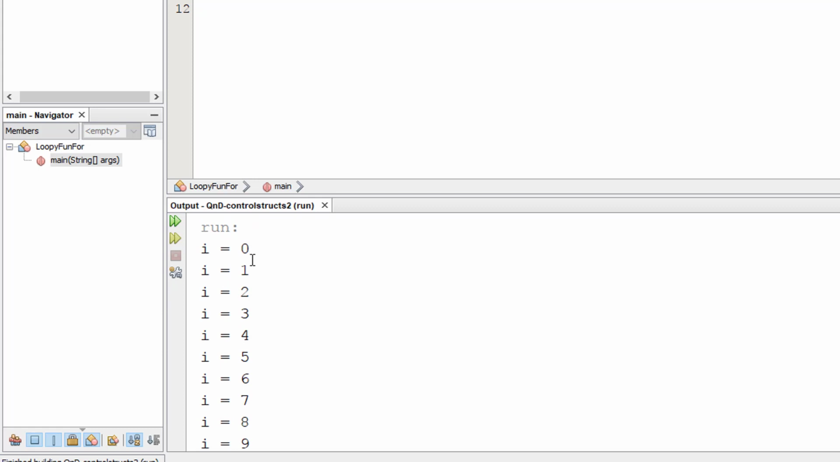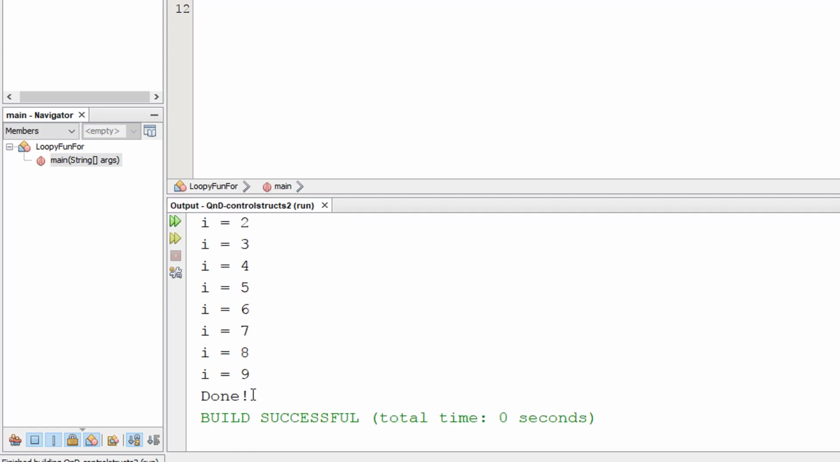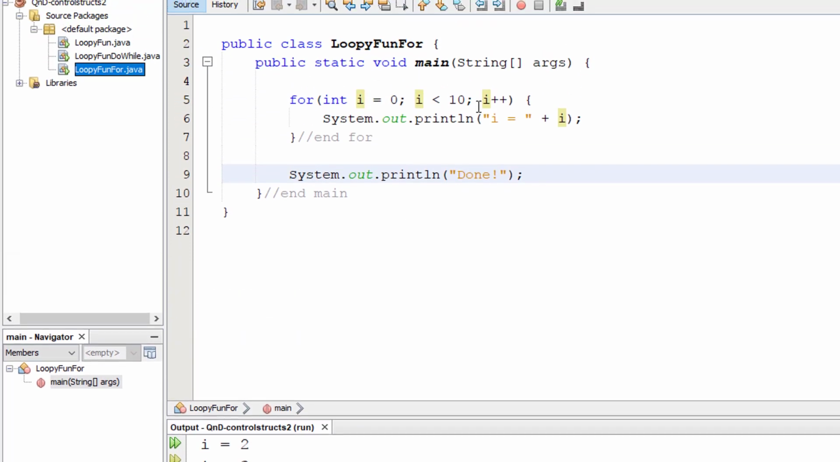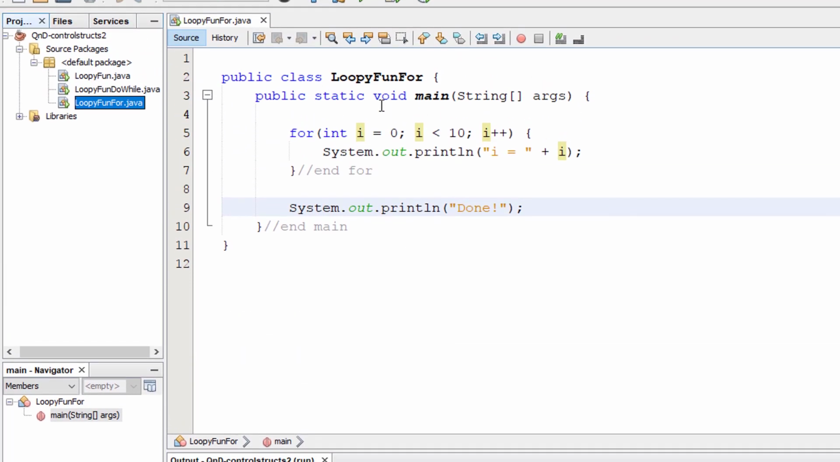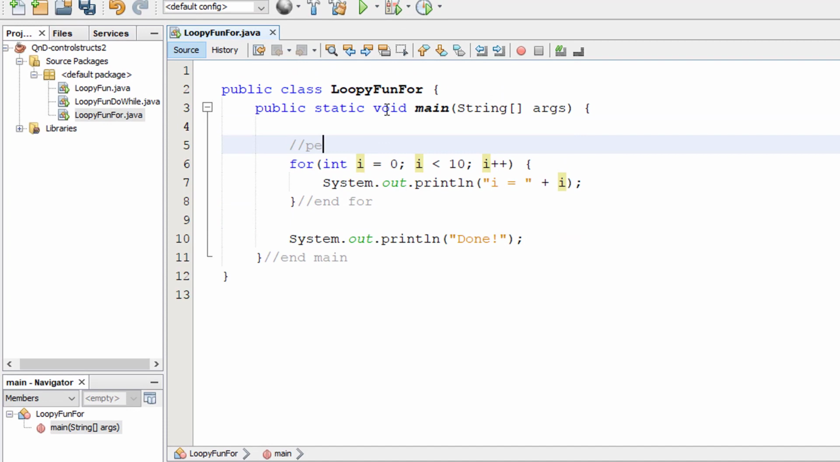Pretty much what you expect. It counts all the way from 0 all the way up to 9, and then terminates. So this is perfect for counter-controlled repetition.